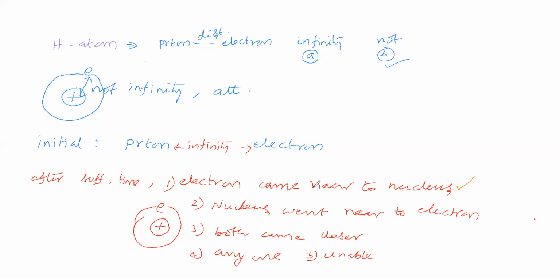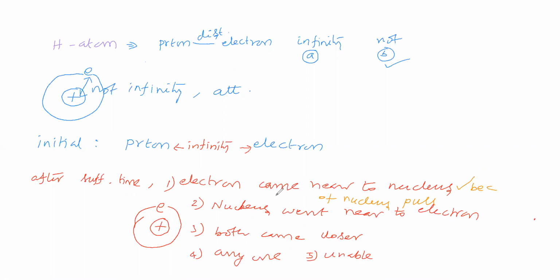Niels Bohr considered the first one: the electron came near to the nucleus because of the nucleus attraction, because of the nucleus pull. Niels Bohr considered this point.